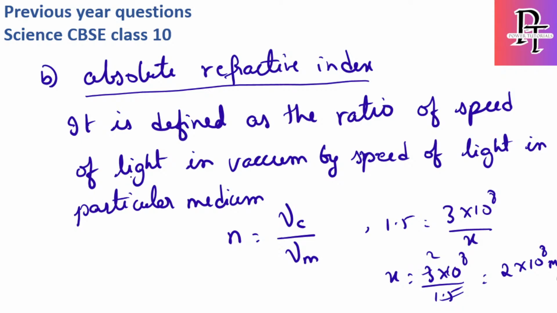Okay, so this is the value for absolute refractive index, and they are asking to find the velocity of light in glass. The velocity of light in the glass medium is equal to the velocity of light in vacuum divided by the refractive index.